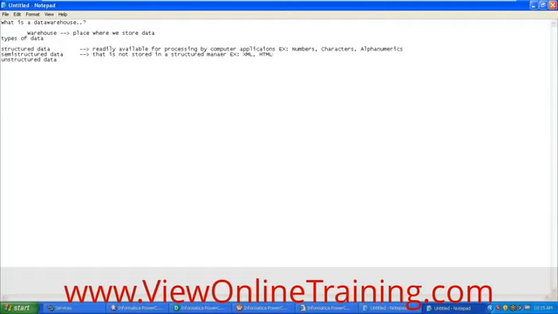So if you want to process any of the data, first of all you need to organize the data in one particular order and then store it. So these are the examples of semi-structured data. And the other one is unstructured data. Unstructured data means the data that is not at all structured, so by looking at it we may not be able to understand it properly. Like we can have audio files, video files, emails.